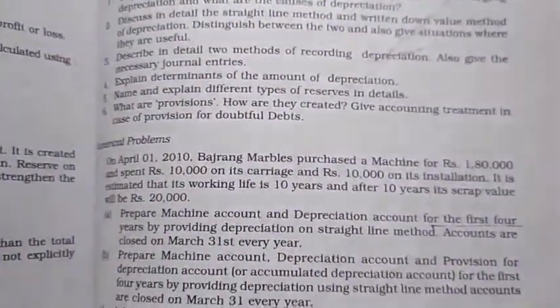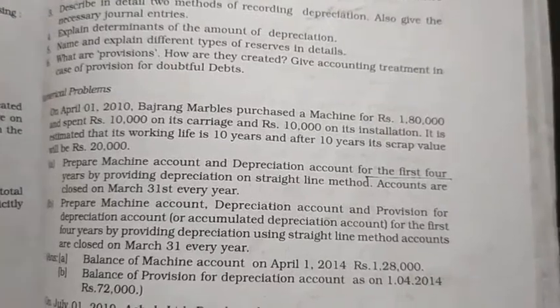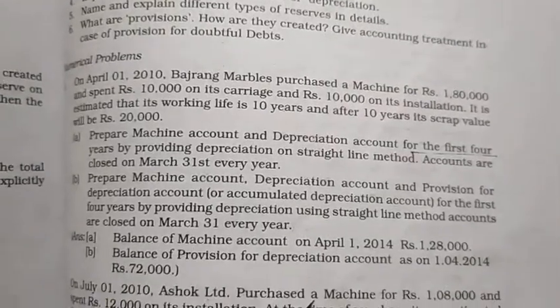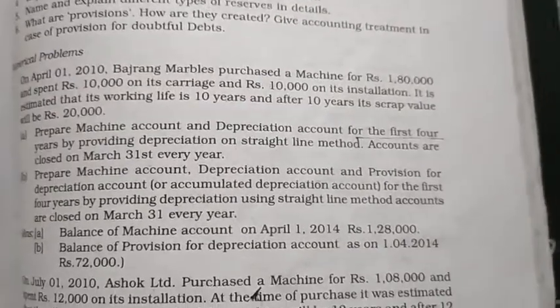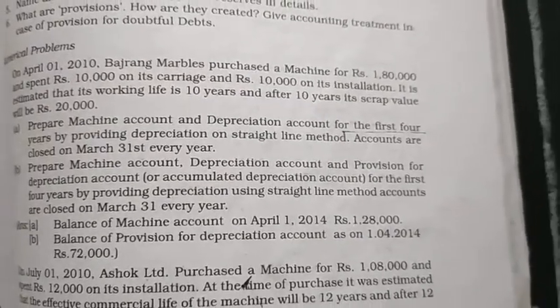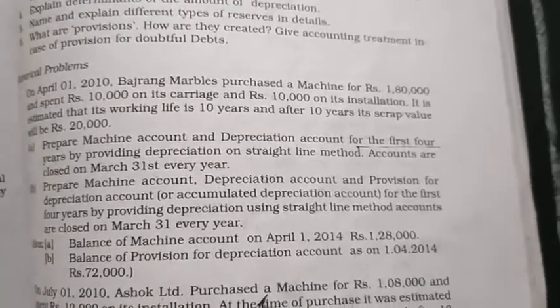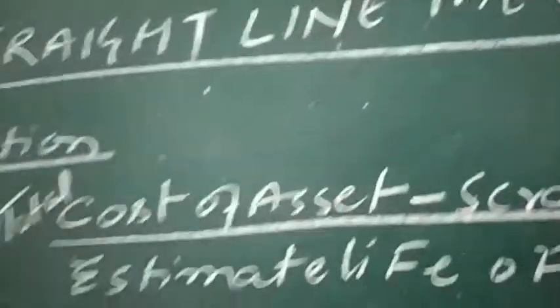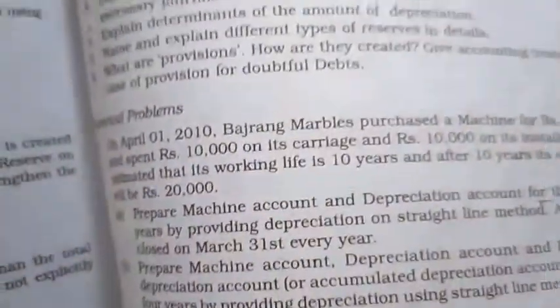On April 1st, 2010, Bajrang Marbles purchased a machine for rupees 1,80,000. This was the purchase price of the asset. Spent 10,000 on its carriage, it will be added, and rupees 10,000 on its installation. This amount will also be added in order to get the total cost of the asset. 1,80,000 plus 10,000 plus 10,000. Now let us see what is the scrap value of the asset.